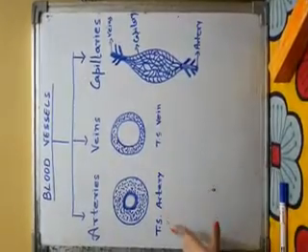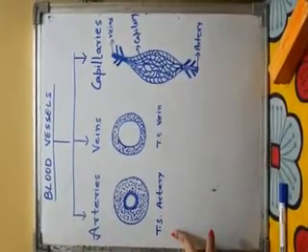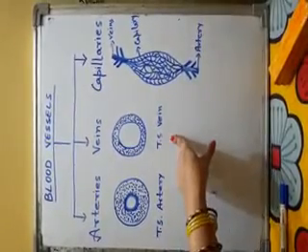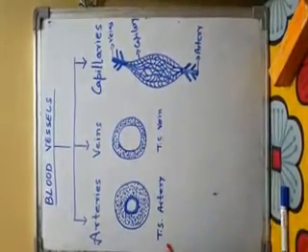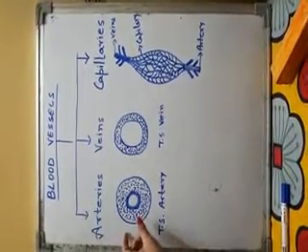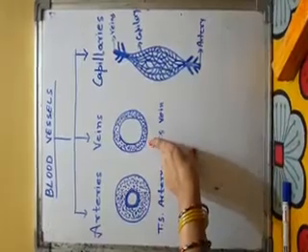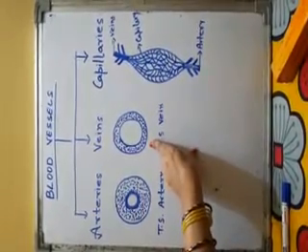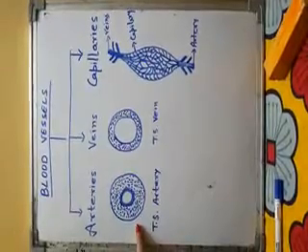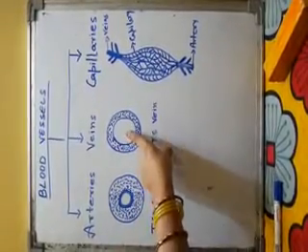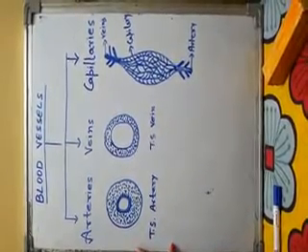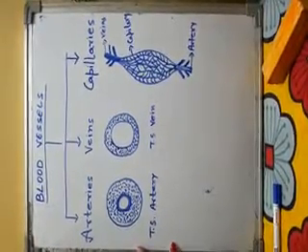Internal valves are absent in artery, whereas these valves are present in vein. The wall of artery is thick, whereas wall of vein is thin. Arteries have narrow lumen, whereas veins have wide lumen. Artery carries oxygenated blood; the exception is pulmonary artery.